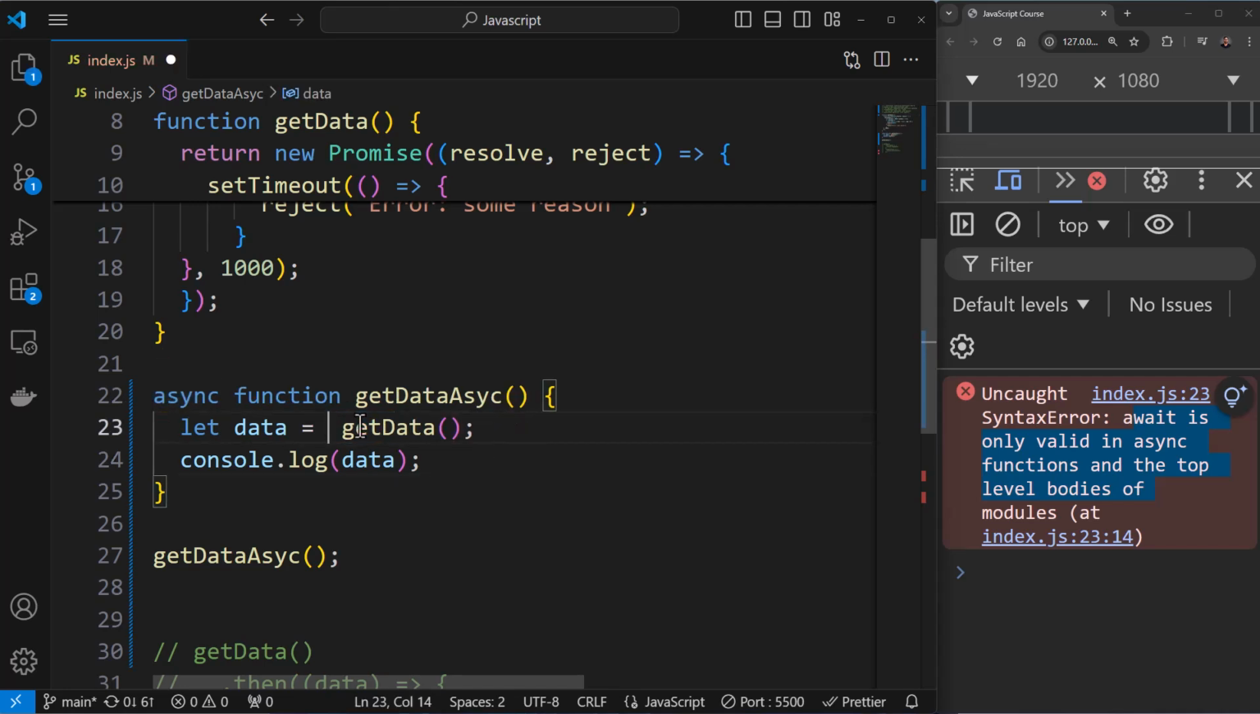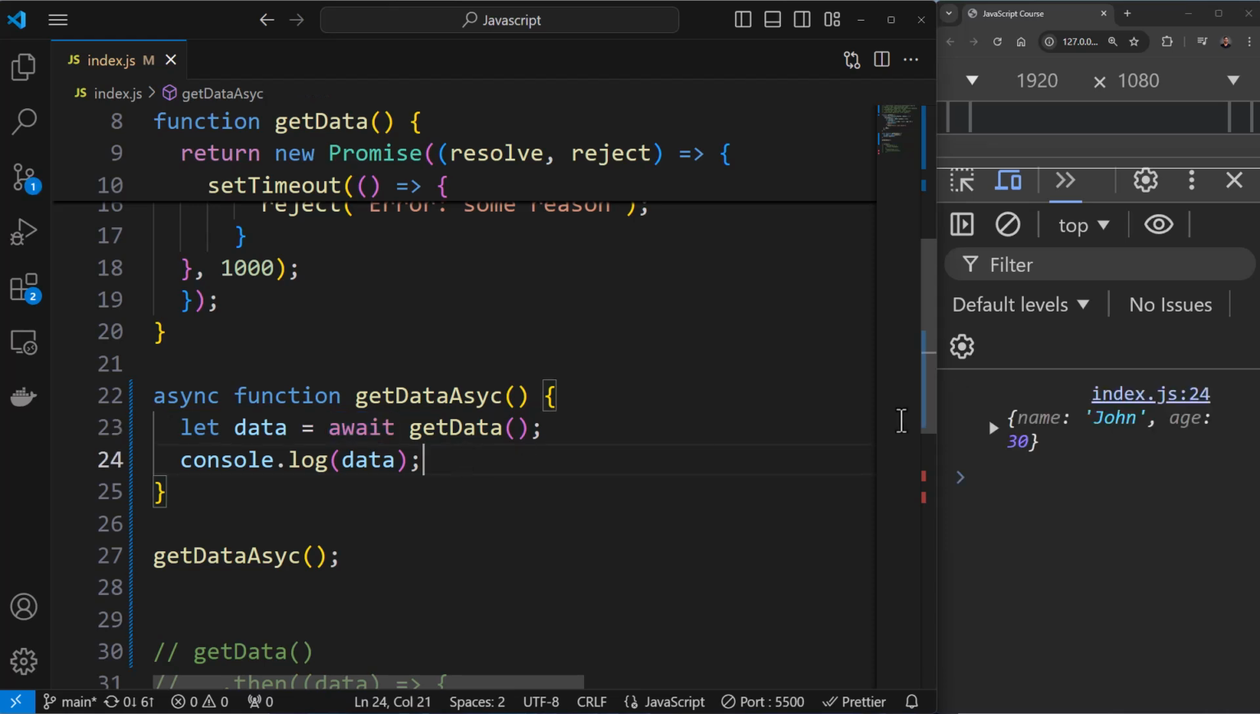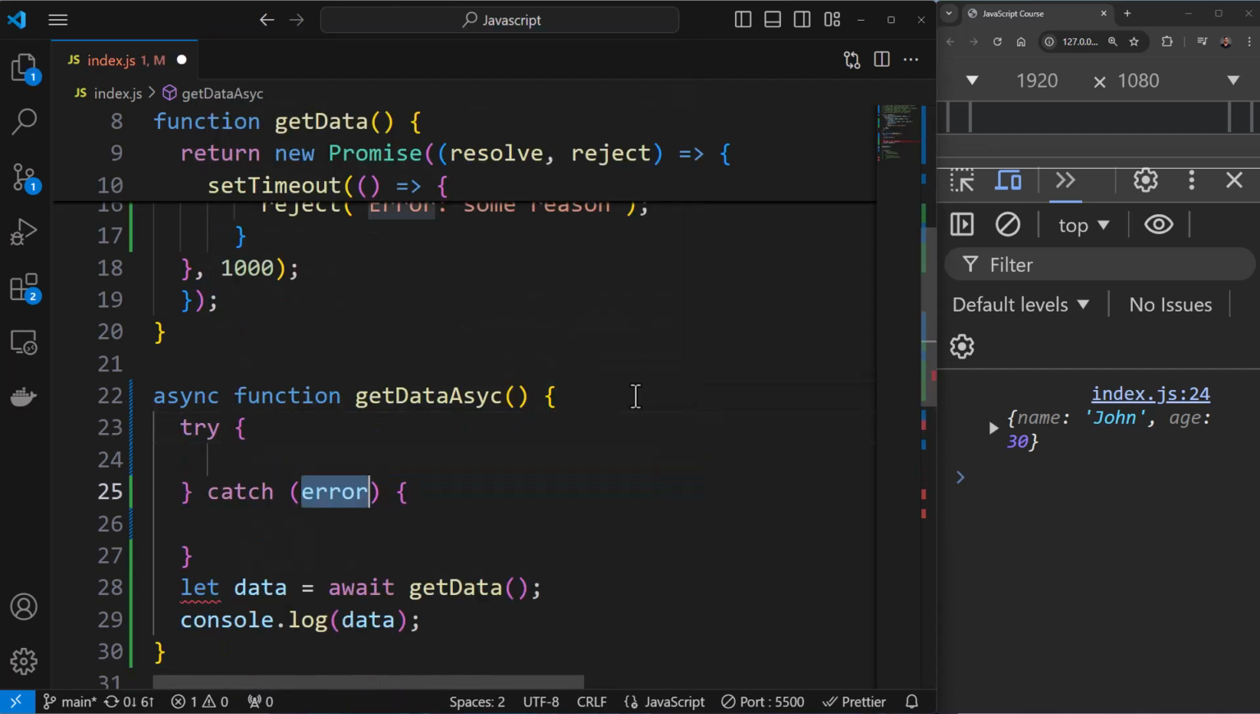If you try to remove await over here and save this, you'll get a promise, and you can see this is an error. So you need to make use of both to get the right output. And you can even do error handling over here. You can do error handling with the help of a simple try catch.